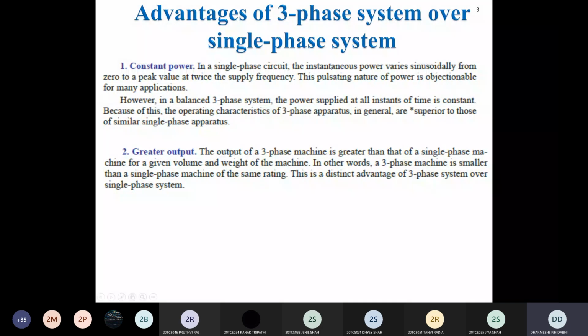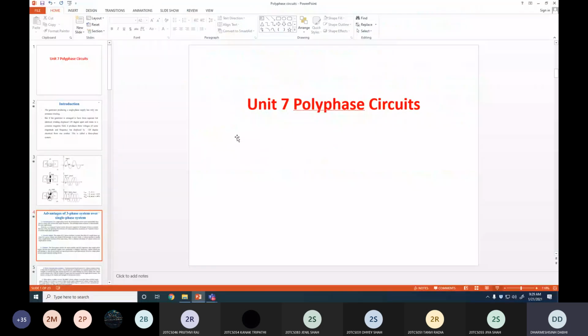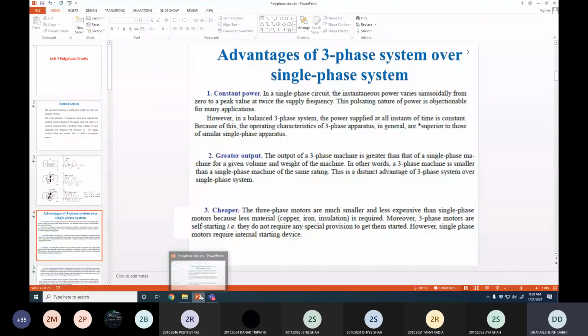Let's understand these two advantages of the three-phase generator through one video, so you can clearly understand it.